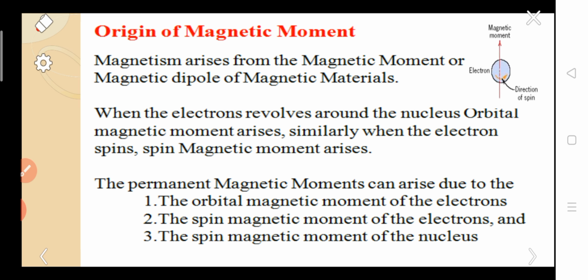I have already given you the image so that you can easily understand. In the next lecture, I will explain the derivations for the orbital magnetic moment, and how much each part contributes to the magnetic moment of the atom.